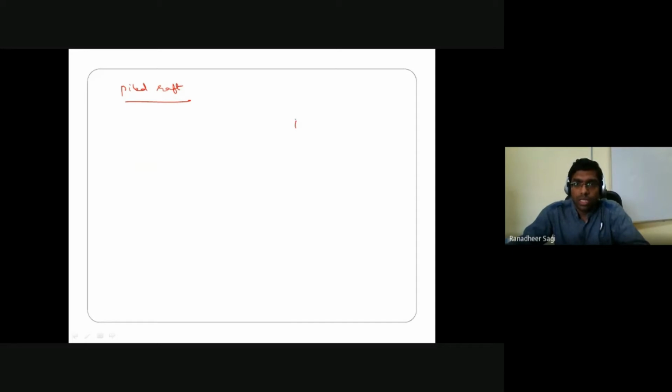So let's say this is my raft, or in fact, I can also call it as pile cap. However, this pile cap, which is in turn called as your raft, is also going to carry some of the superstructural load by directly distributing onto the soil. And the remaining portion of the load which cannot be directly transferred from your raft will be distributed through your piles which are existing in that particular pile raft foundation.